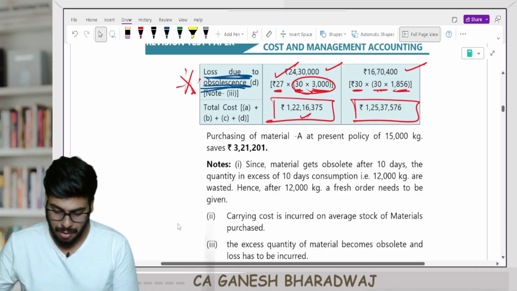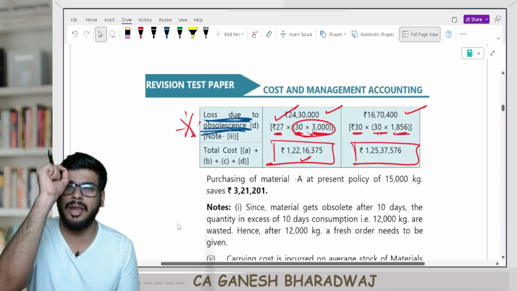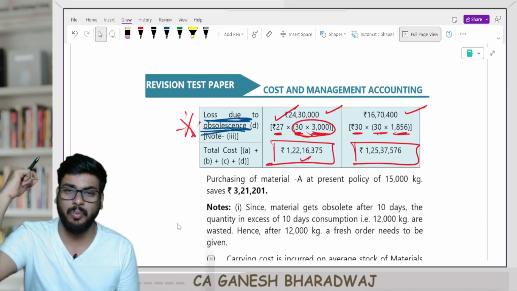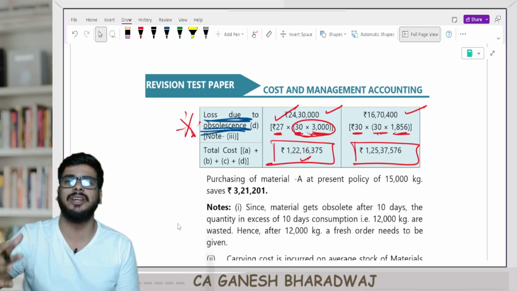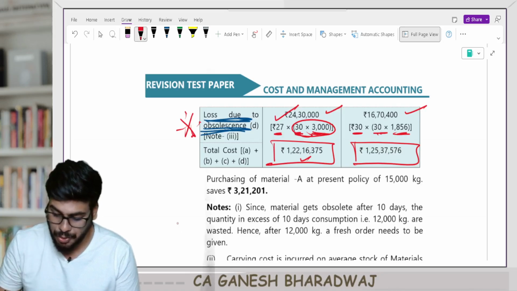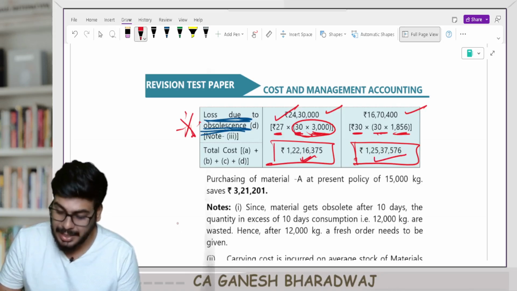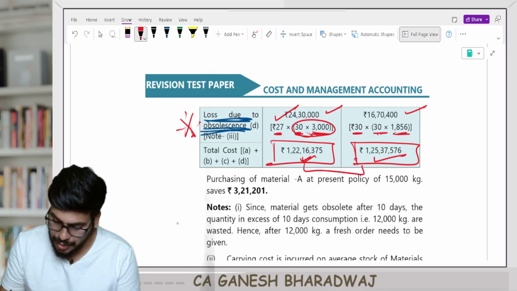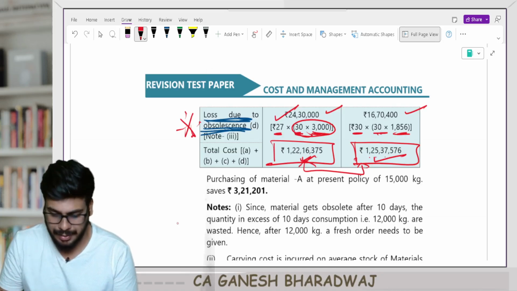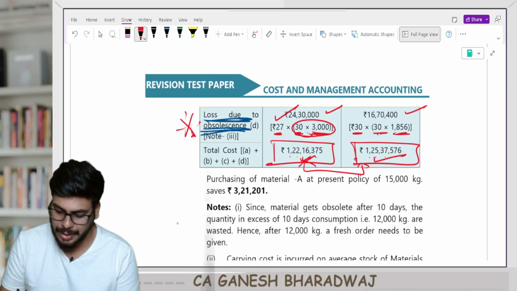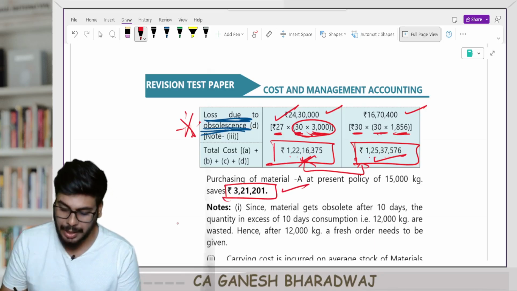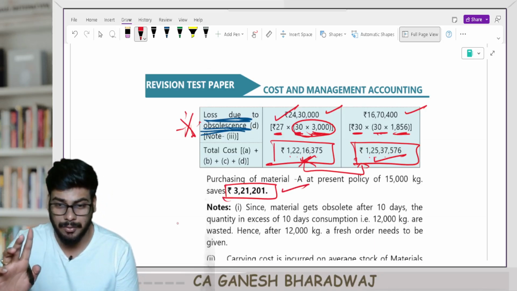So now what they are saying again, guys, till the last moment, till the last second, they keep on giving a rider here. Now you tell me what is going to happen. If I order at EOQ level, what will happen? I am going to incur an extra cost to the extent of how much? 1 crore 25 lakh 37,576 minus 1 crore 22 lakh 16,375. If you subtract the two, the difference is 3 lakh 21,201.